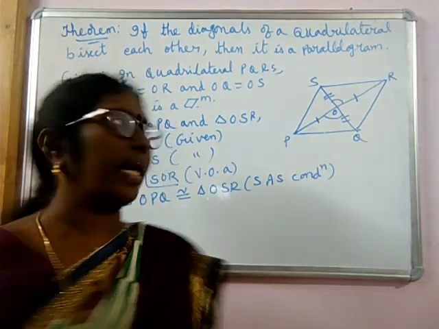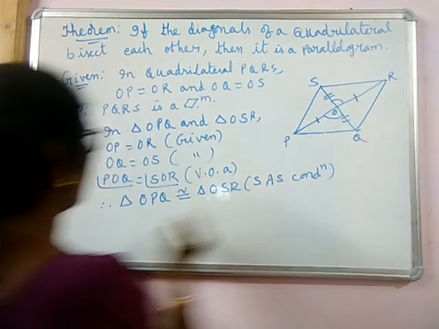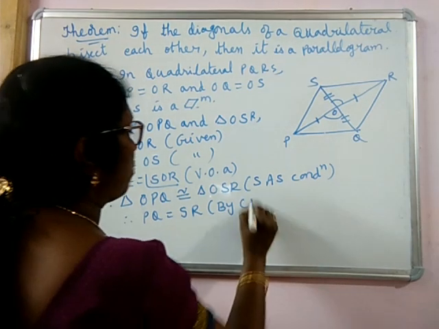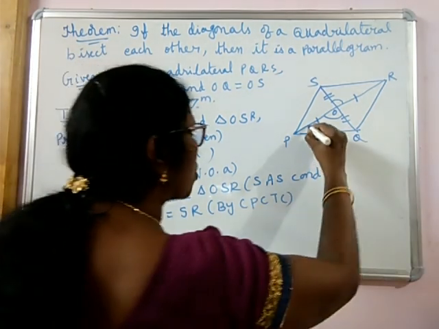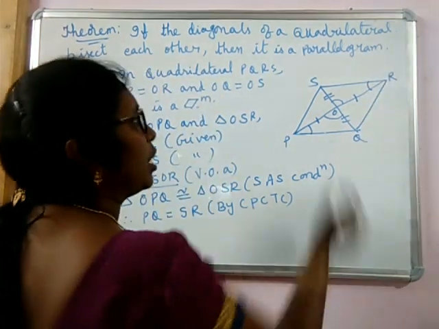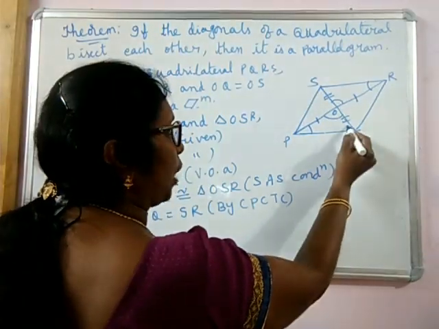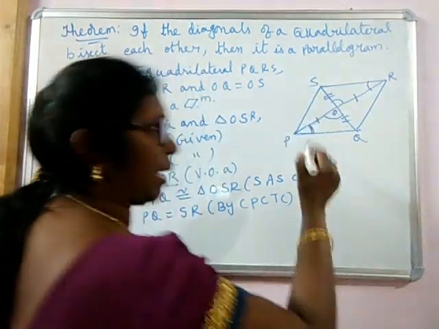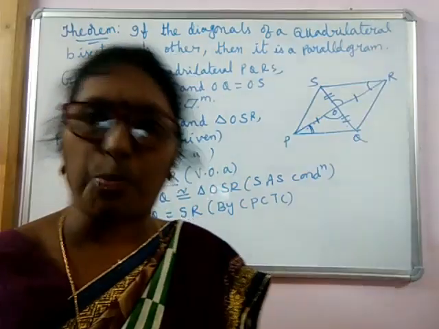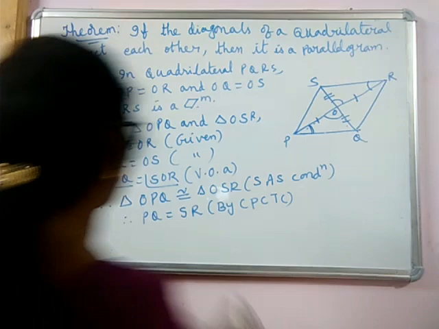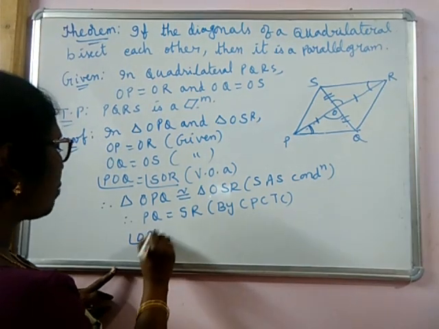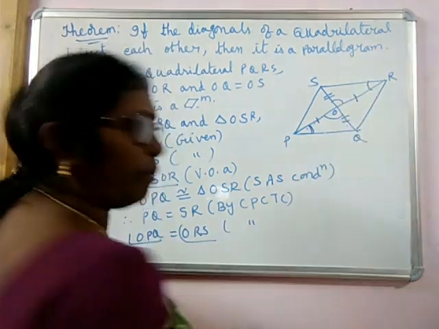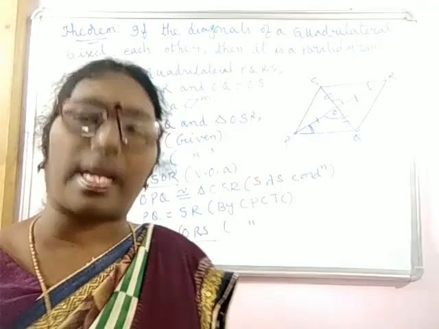If two triangles are congruent, by CPCTC, PQ equal to SR. Therefore, PQ is equal to SR by CPCTC. And also, this angle is equal to this angle. Children, you see, these two sides are equal. Opposite to this side is this angle, and in this triangle, opposite to this side is this angle. So, these two are corresponding angles of both the triangles. And also angle OPQ is equal to angle ORS, same reason, by CPCTC. Corresponding parts of congruent triangles are equal.